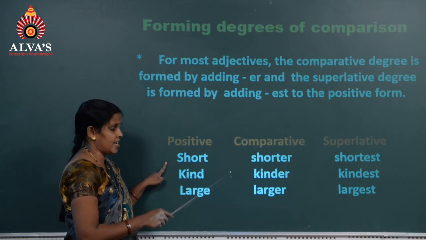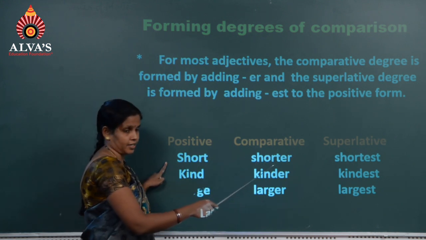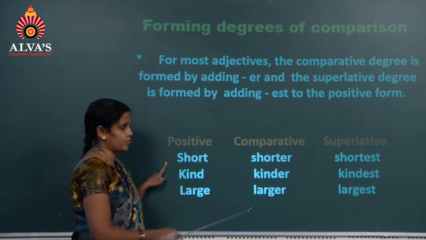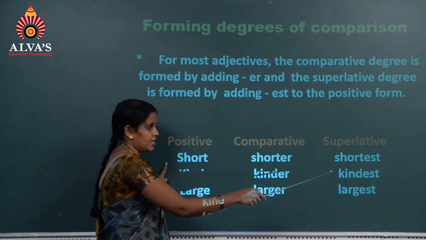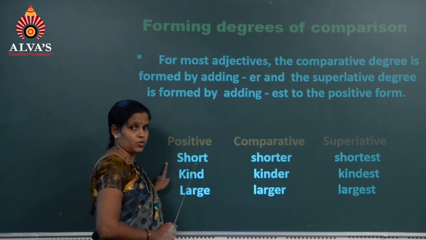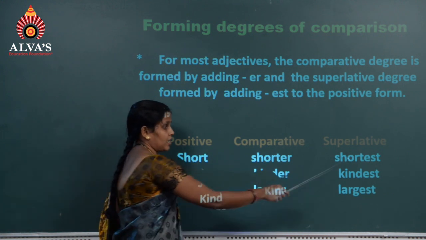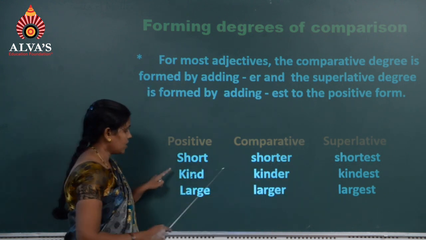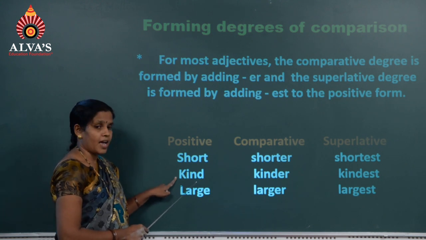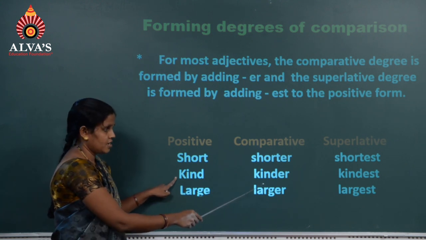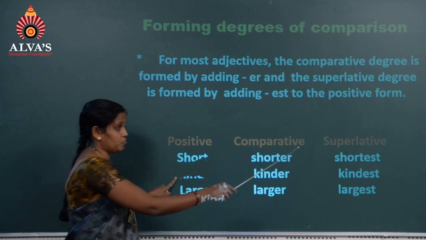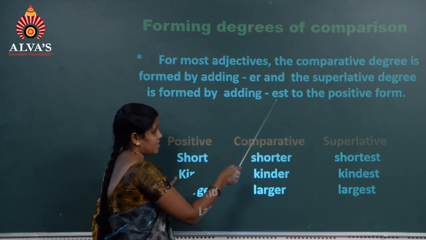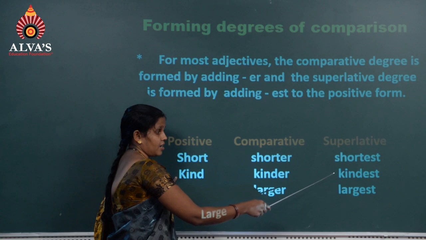Just add er: shorter. What is the superlative degree? Just add est: shortest. Here also, kind, add er, kinder, that is the comparative. For superlative, just add est: kindest.